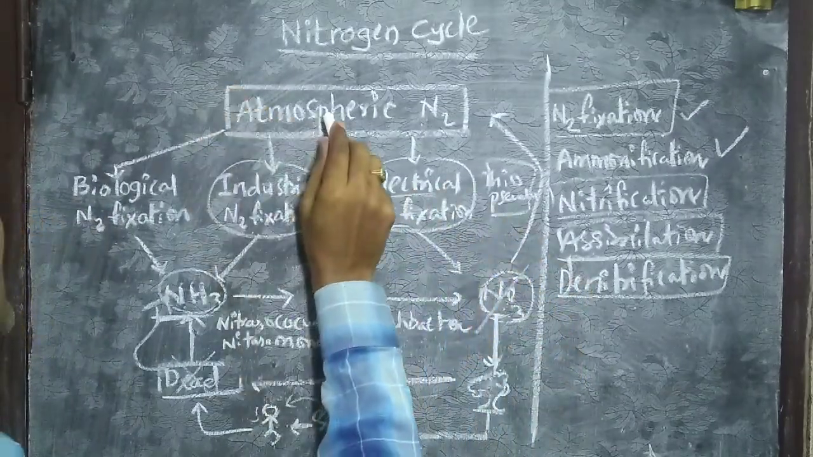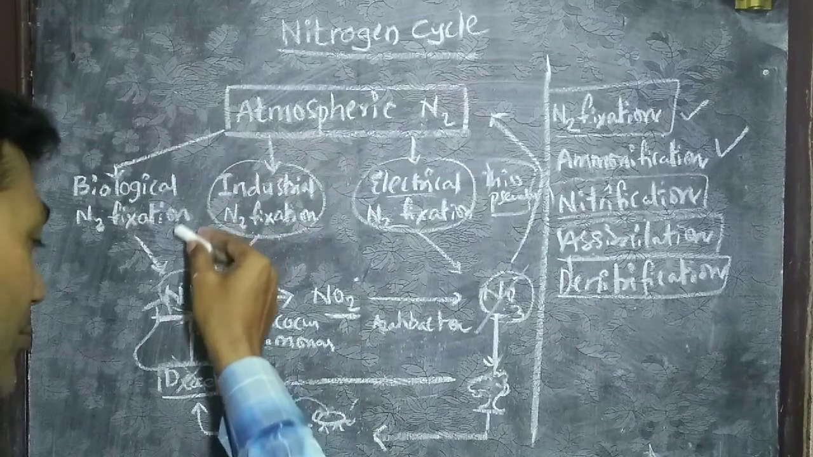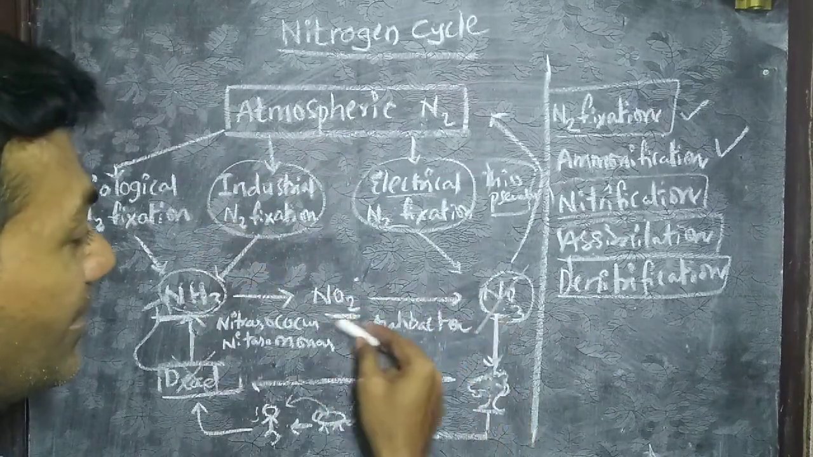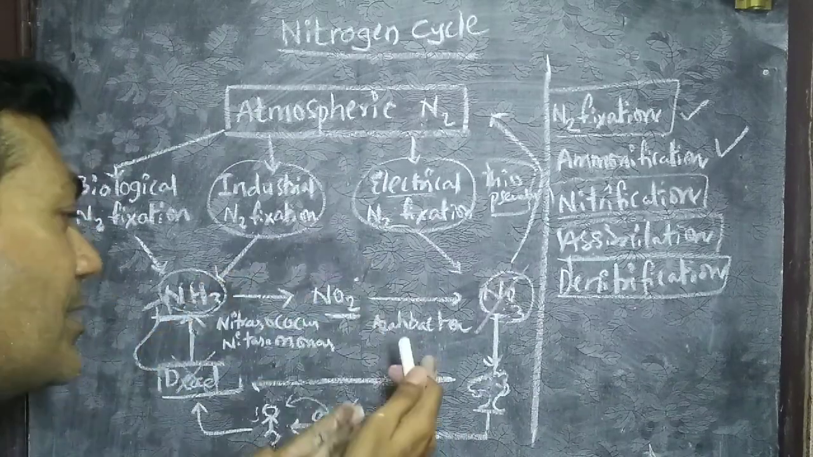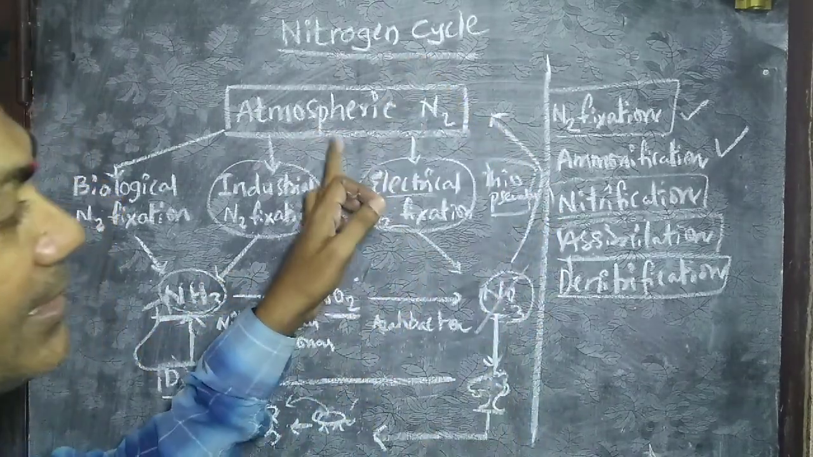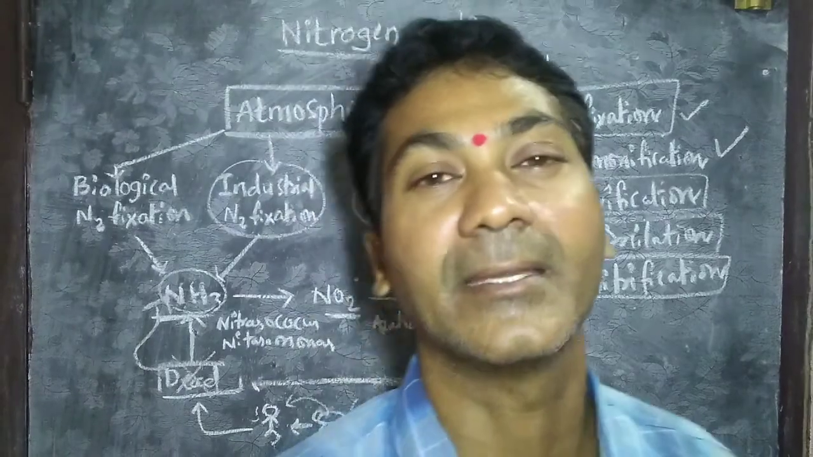So from where it is coming, through different sources, different organisms and different conversions, and finally reaching nature. This is called the nitrogen cycle. Thank you.